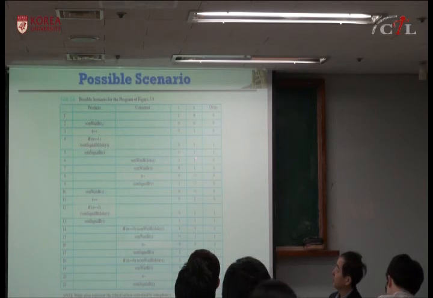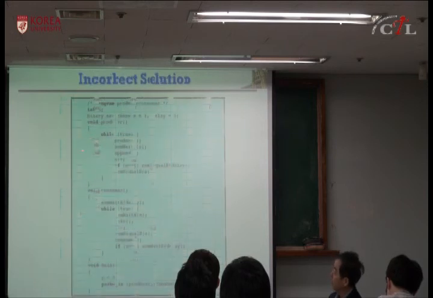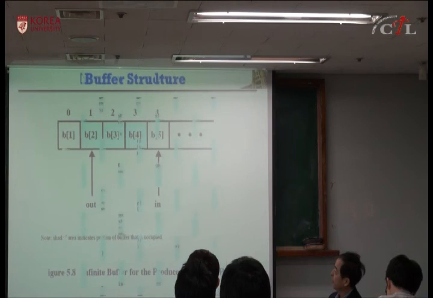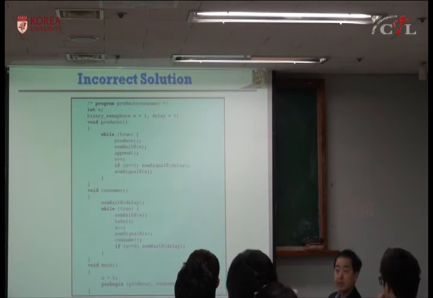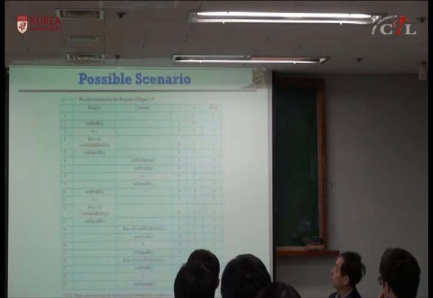It becomes 1 on 1. So this code, wait S, signal delay, signal S, is from this code, wait S, N plus plus, signal delay, signal S. Okay? So if you follow this, then it goes back to 1 on 1.